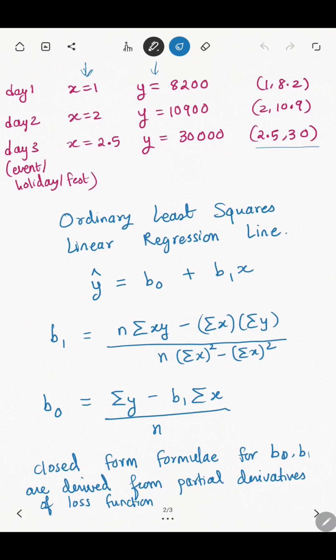So this is huge, because if you see the difference between the sales of the first 2 days, the temperature had changed by only 1 degree Celsius and the sales had changed by 2 to 3K. Whereas on the third day, it's unnatural, or noise. Basically, we can say that the third data point is nothing but noise. It's an outlier.